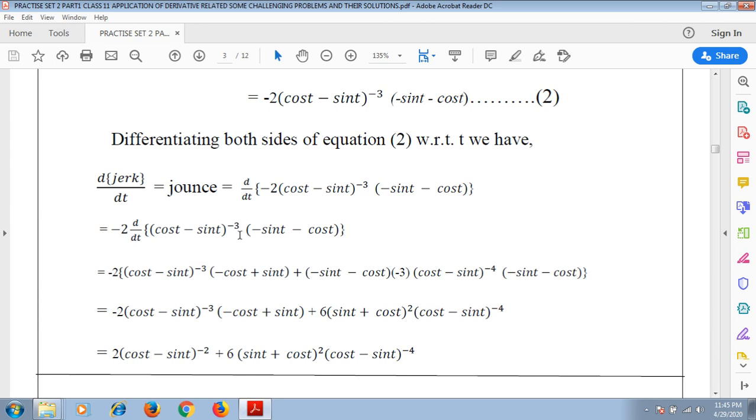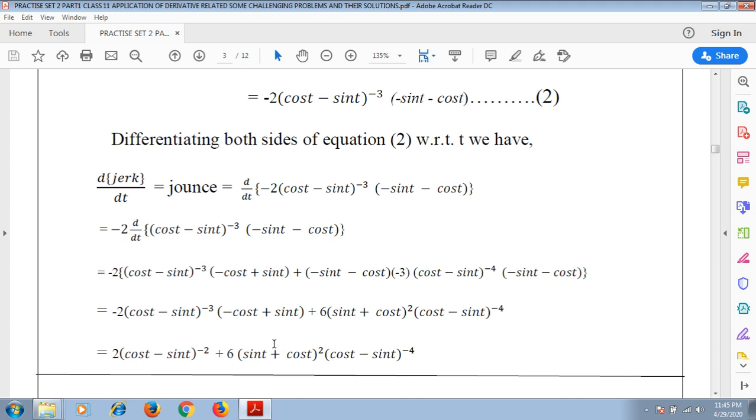Here it is a twist. We need to apply the chain rule again over here. So we have minus 3 into (cos t minus sin t) to the power minus 4. Again we are differentiating the inner function, that is cos t minus sin t, and after differentiating we have minus sin t, and minus sin t results in minus cos t.